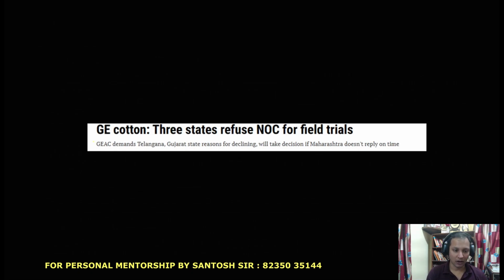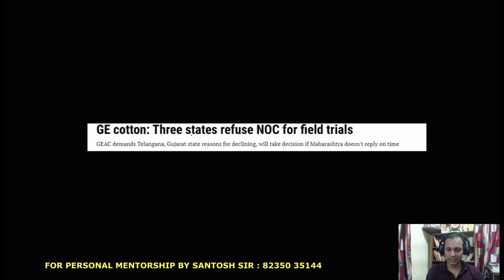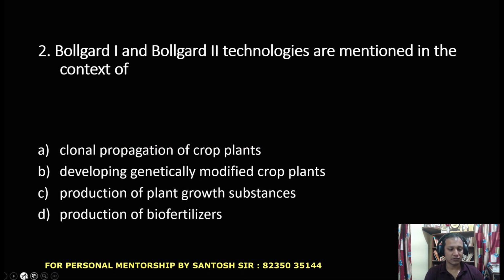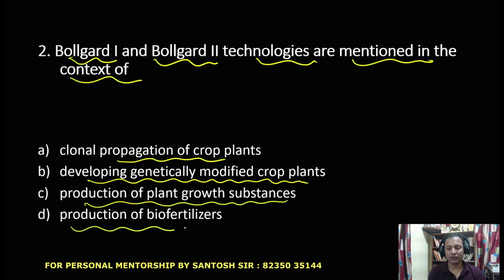The next section is on GE cotton, genetically engineered cotton. Three states have refused NOC for the field trials of genetically engineered cotton. These states are Telangana, Gujarat. The question is from a previous year question. Bollgard 1 and Bollgard 2 technologies are mentioned in the context of: clonal propagation of crop plants, developing genetically modified crop plants, producing plant growth substances, production of biofertilizers.